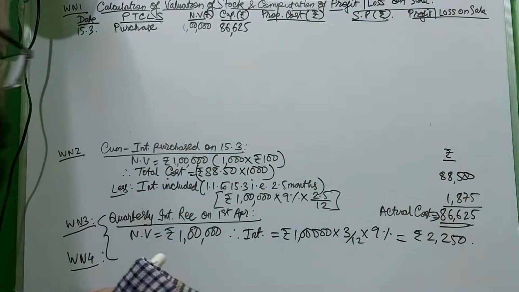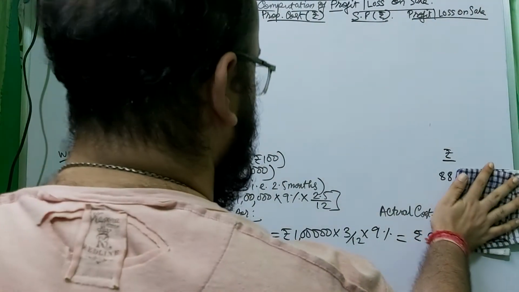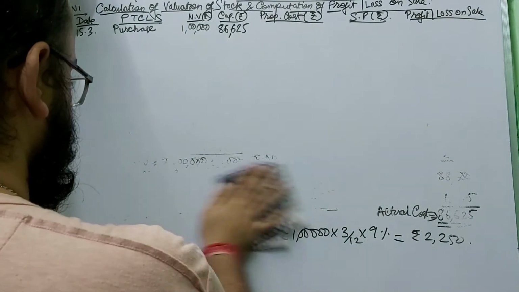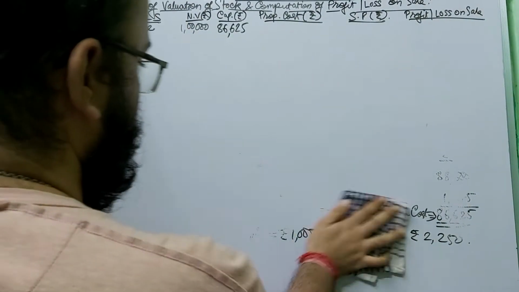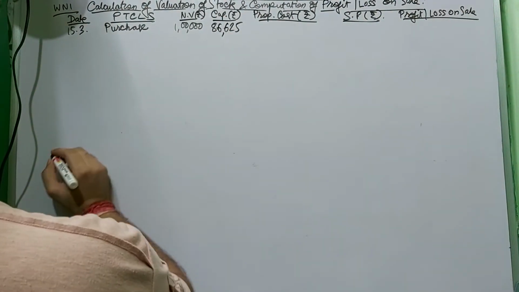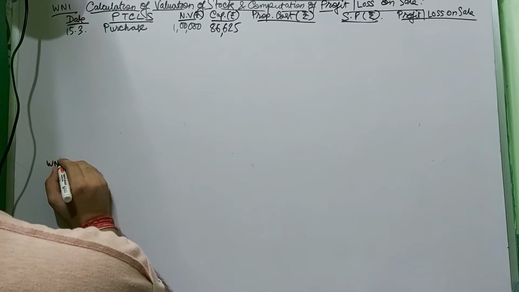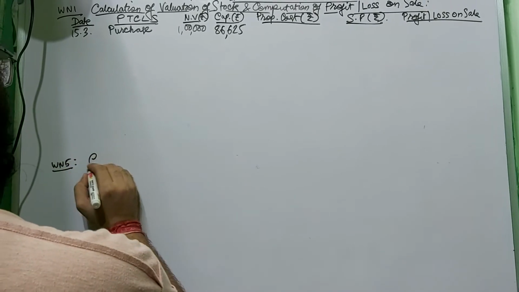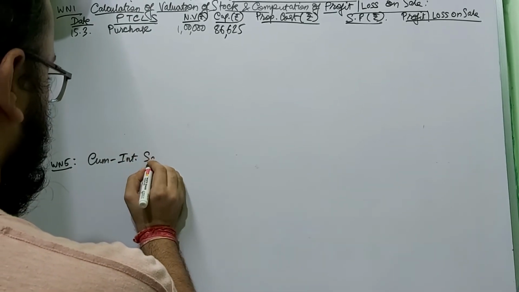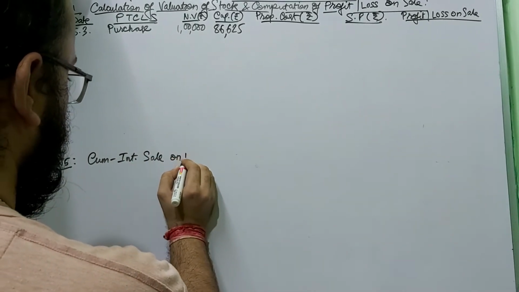I'm rubbing it. It will be the same as the previous one. So working note 5 will be the term interest sale on 1st August.